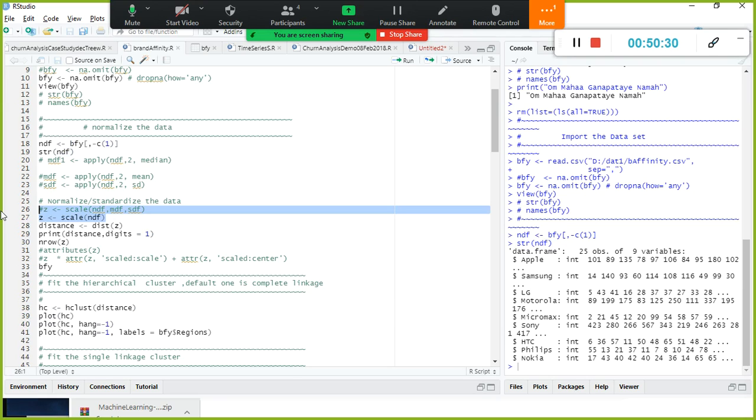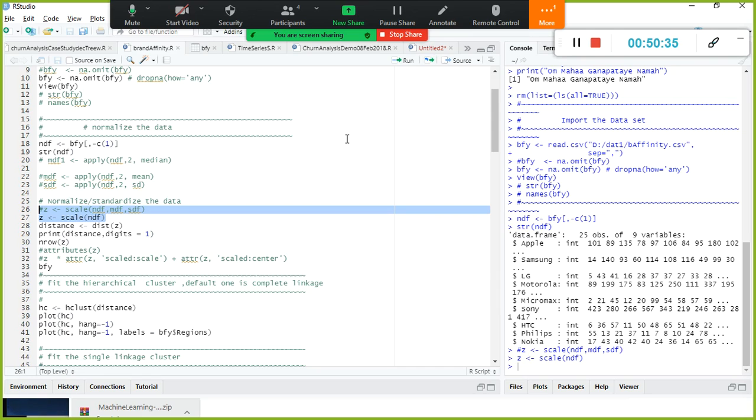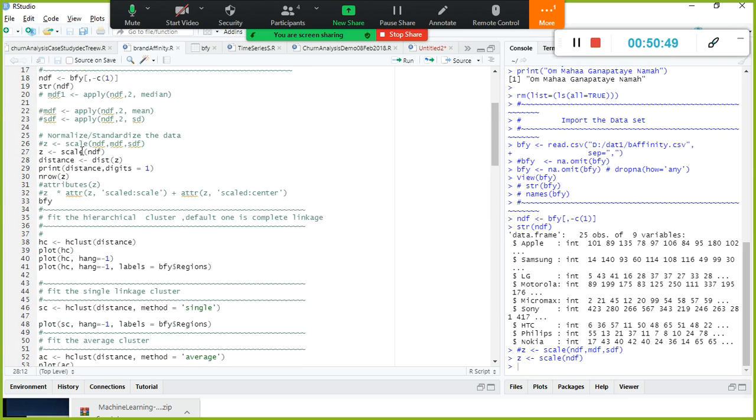The next step is we need to do scaling in order to address the diverse units of measure. So we are going to convert all the variable values into a common unit of measure. For that, there is a function scale available. You remember I showed you how to find the scaled values using the z-score. Here you don't have to compute it manually. There is a built-in function called scale. So now let us see what values are there in z.